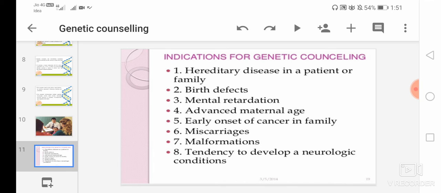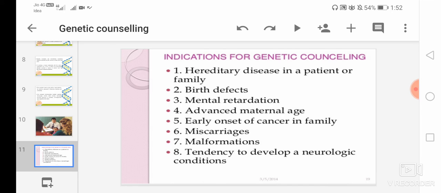Birth defects like congenital heart disease or Down syndrome or cleft lip and cleft palate, etc. Then mental retardation is also one of the indications. And advanced maternal age means pregnancy at the age of 35 or older. Then early onset of cancer in a family, if anyone has an early onset of cancer in their family.